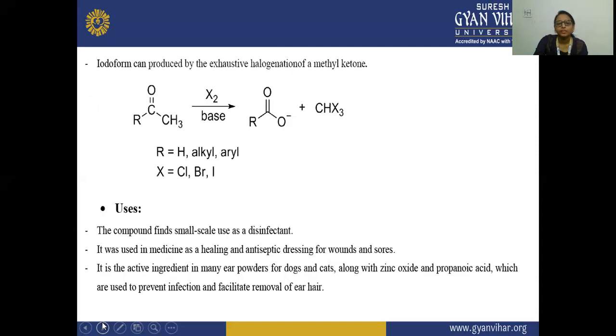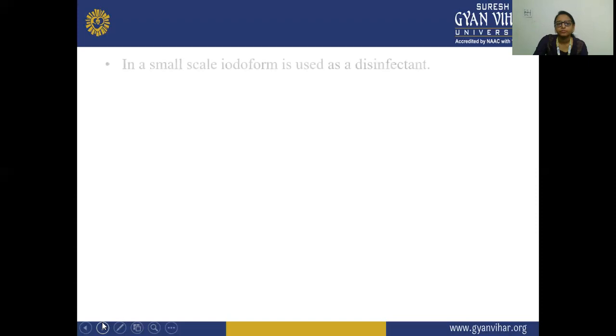It can be produced by the halogenation of a methyl ketone. Here you can see the ketone reacting with the halogen, and iodoform is formed. Next, the uses are on a small scale. It is used as a disinfectant. In medicine, it is used as a healing and antiseptic dressing for wounds and sores. It is also used as an active ingredient in ear powder for cats and dogs, along with zinc oxide and propanoic acid, which are used to prevent infection and facilitate the removal of ear hair.